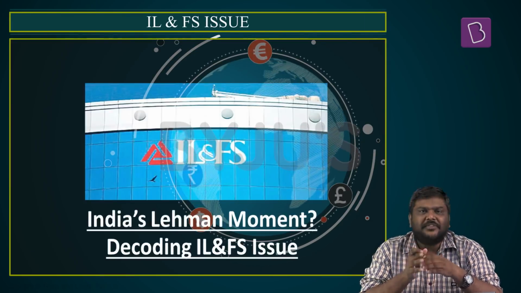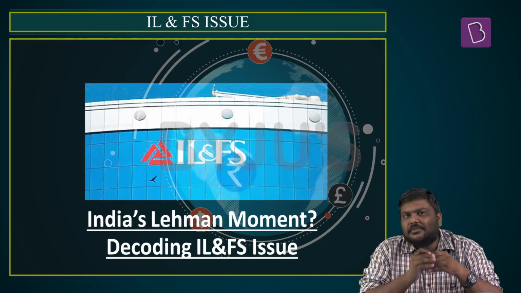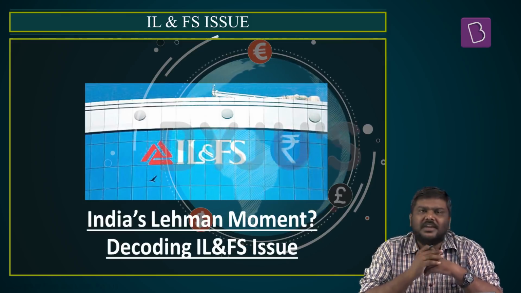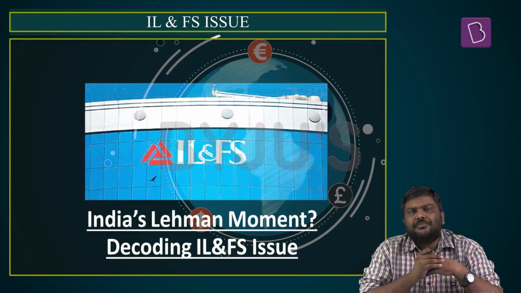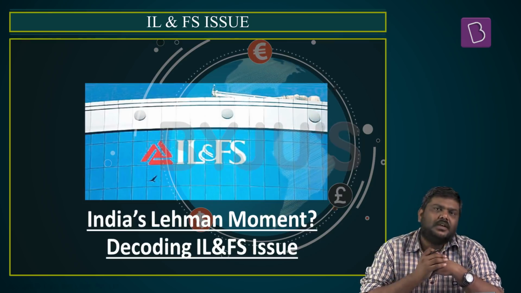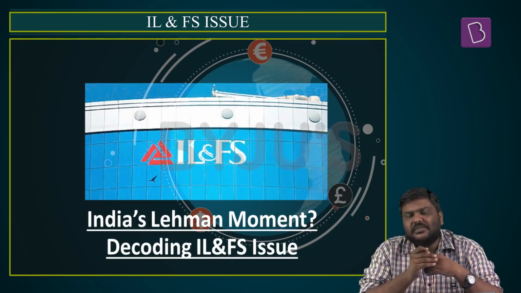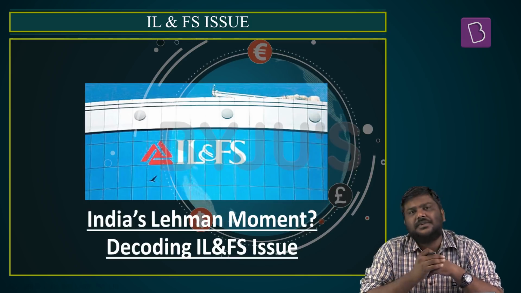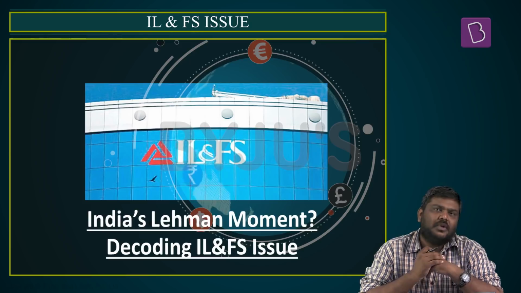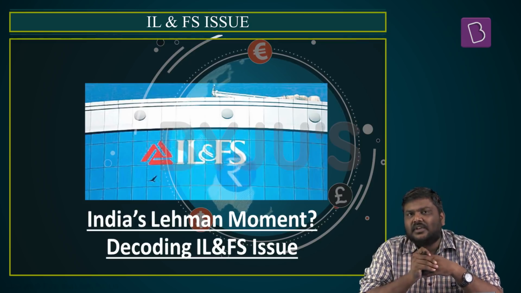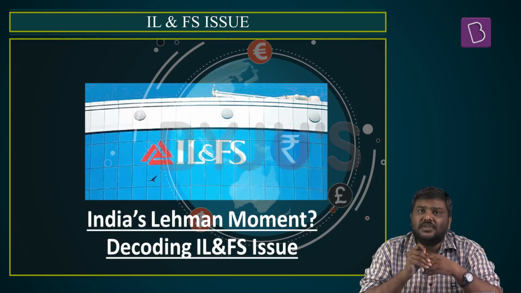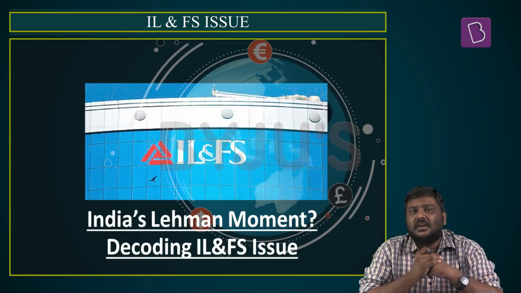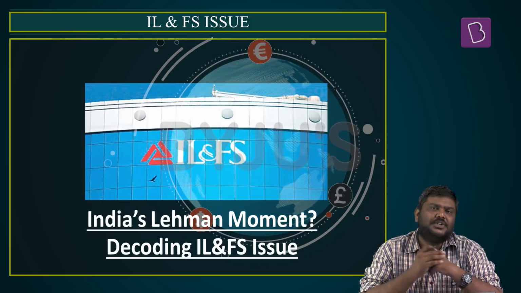On 21st September 2018, the stock market shed more than 1,100 points in a single day. Although the stock market recovered after that, the shares of the NBFCs as well as housing finance companies as well as mutual funds have been hit even today. The reason which has been cited for this particular decline in the value of the shares of these particular companies has been the IL&FS issue.